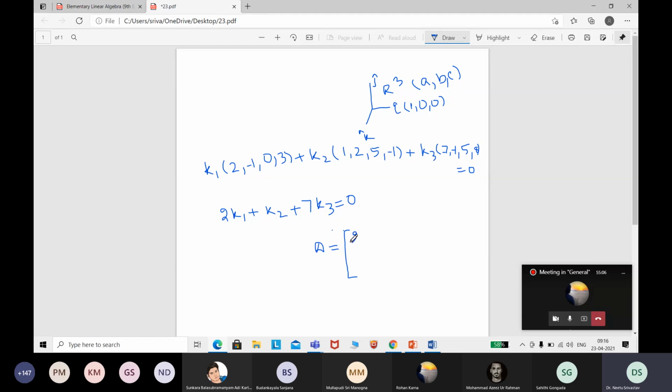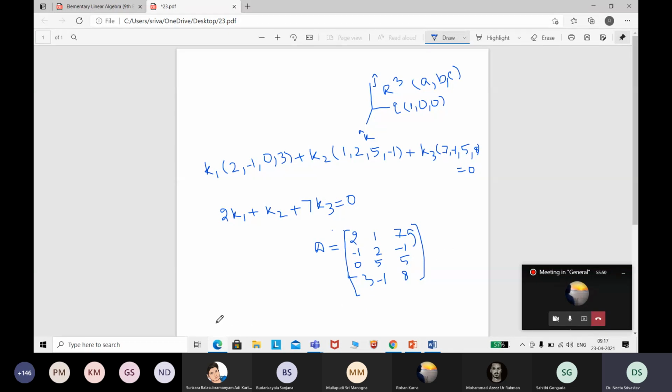So I am putting all these coefficients in as a row: 2, 1, 7. Same way, the second slot element will be the second row element: -1, 2, -1. The third slot element will be the third row: 0, 5 and 5. And the last slot element will be 3, -1 and 8. So this is what I have. I got 4 elements. For my simplicity, I will exchange the rows, because I'll get -1.